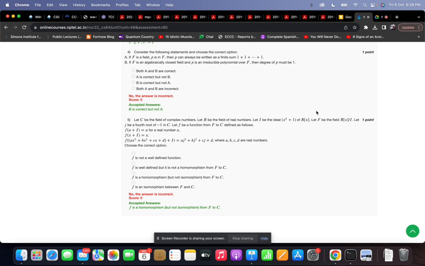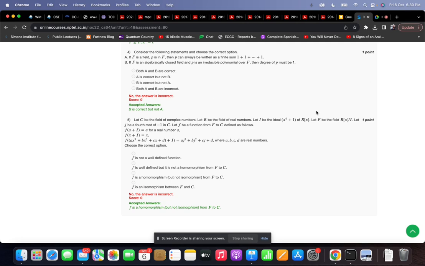So this is an irreducible polynomial over R[x], and hence the ideal generated by it is a prime ideal, is a maximal ideal, and hence the quotient ring R[x] by I is a field, and let F be the field given by the quotient ring of R[x] with I. Then let J be a fourth root of minus 1. So J to the 4 equals minus 1. So it's a complex number.